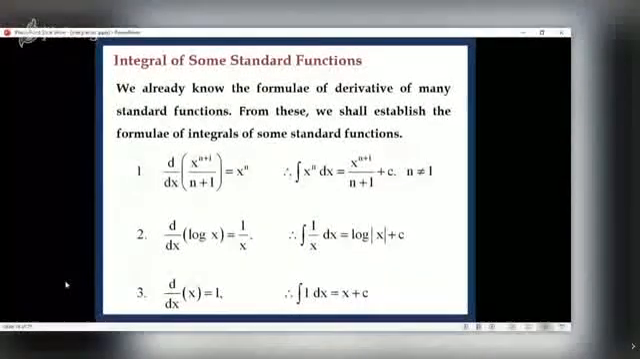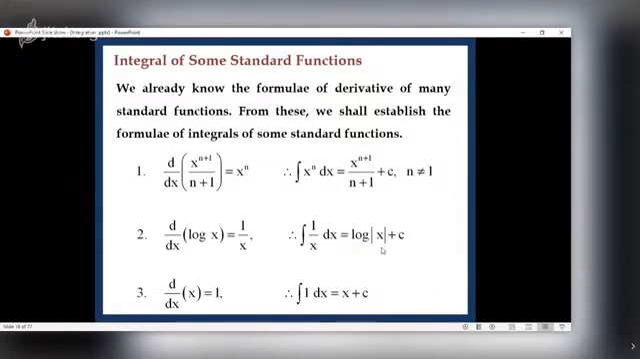Now you will ask me, why not d/dx of log of mod x? Because when I say log x, by that I mean the logarithm of a positive number x. But when I say 1 upon x, I'm not sure whether x is negative or positive. And that is why I should say the integral of 1 upon x is log of mod x. Now what is the derivative of x? It is 1. So what is the integral of 1 dx? It is x plus c. Of course, you need not write 1 always. So you can just say the integral of dx is x, or in general x plus c.